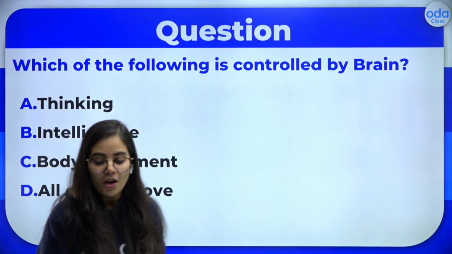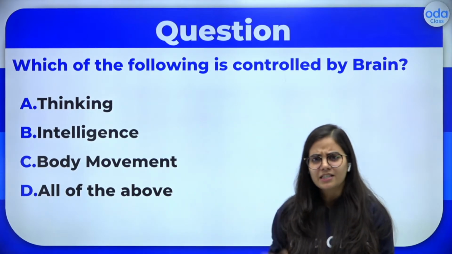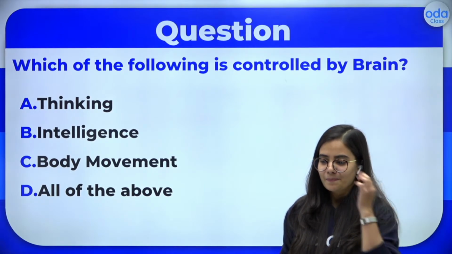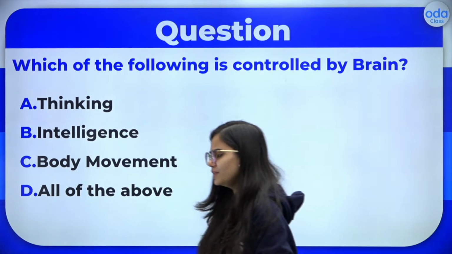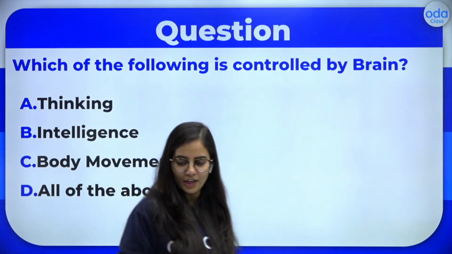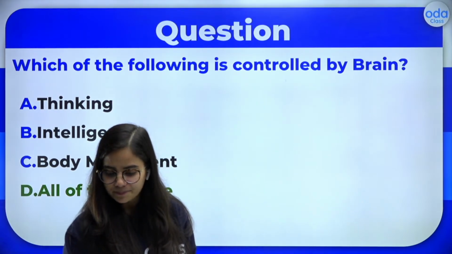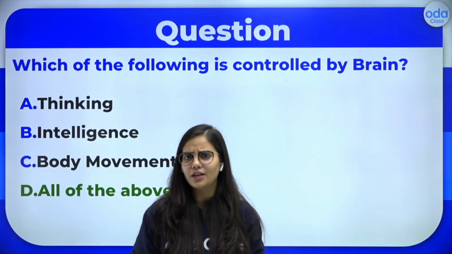Very good. Which of the following is controlled by the brain? Thinking, intelligence, body movement, or all of them? What do you think? Only thinking? Only your intelligence? Only your body movement? What will be controlled by the brain? Okay, please go ahead and give your answers. Very good. So let's see. Yes, the answer for this is all of the above.